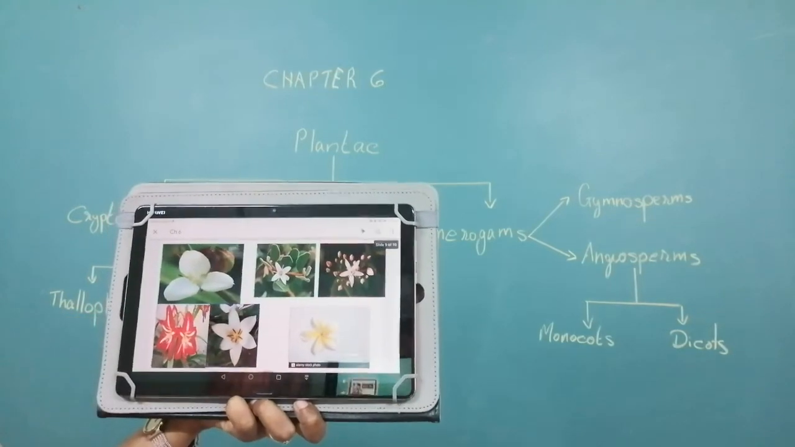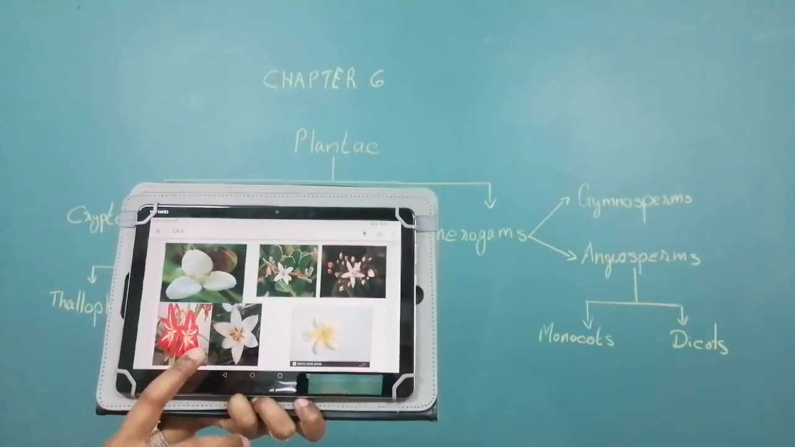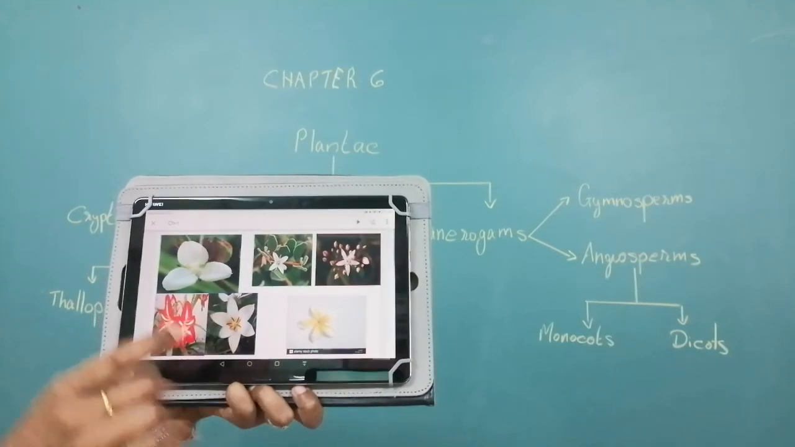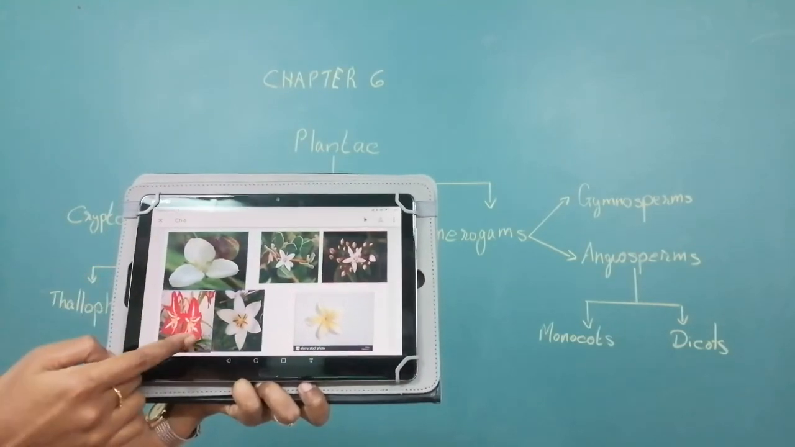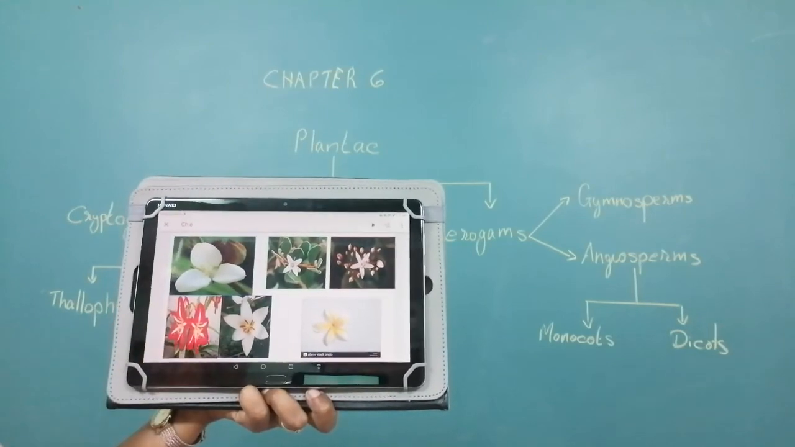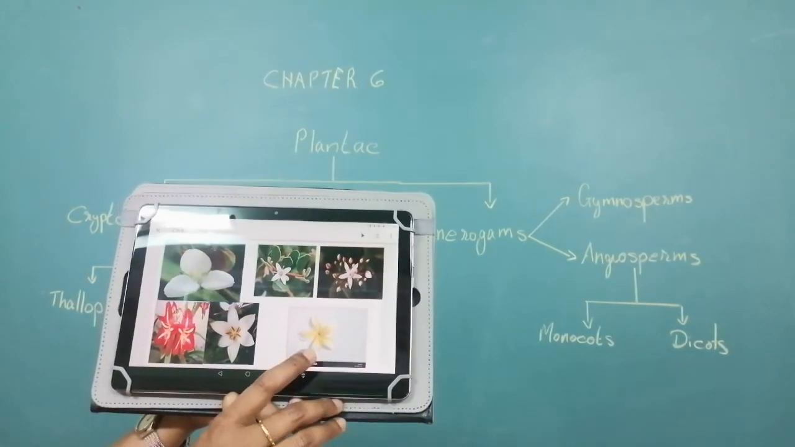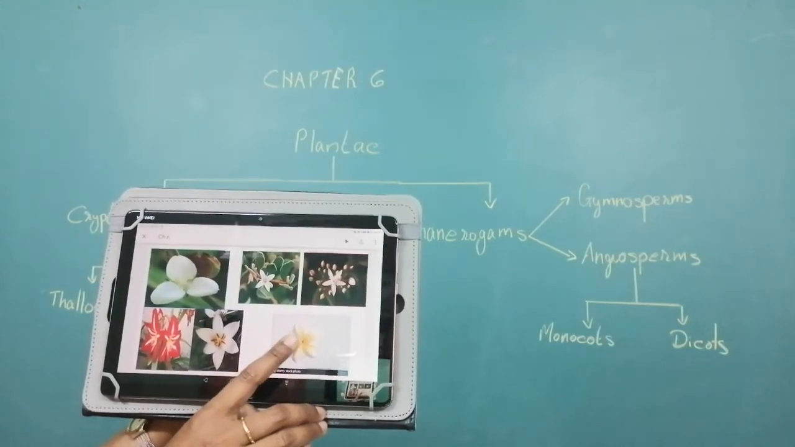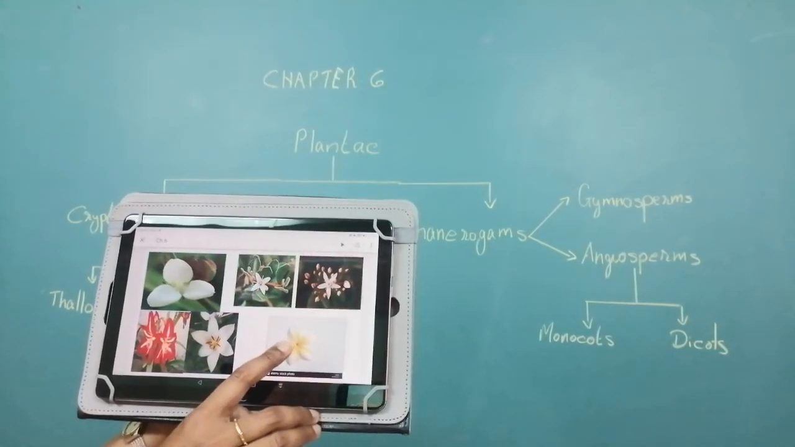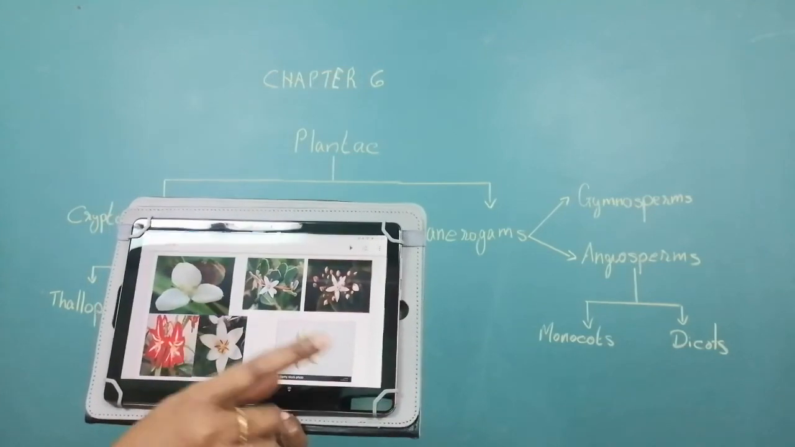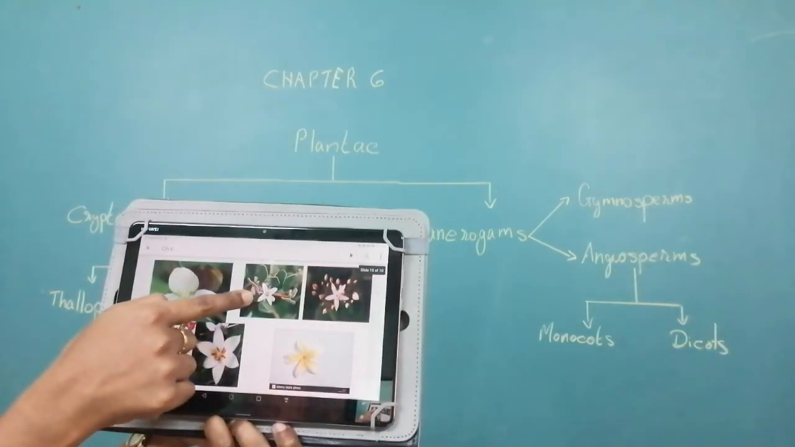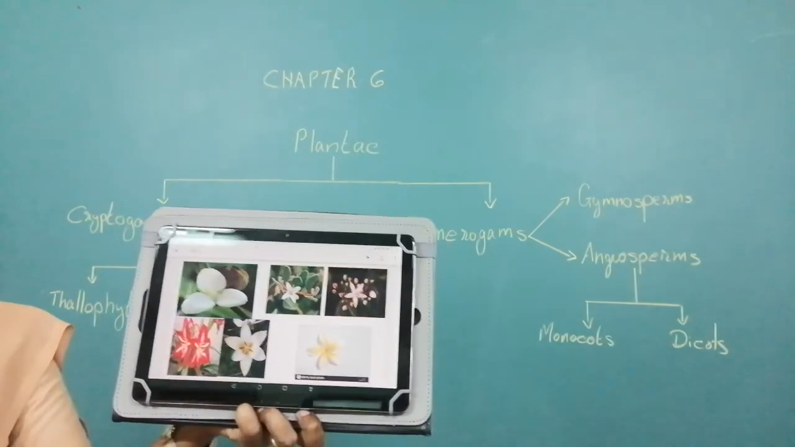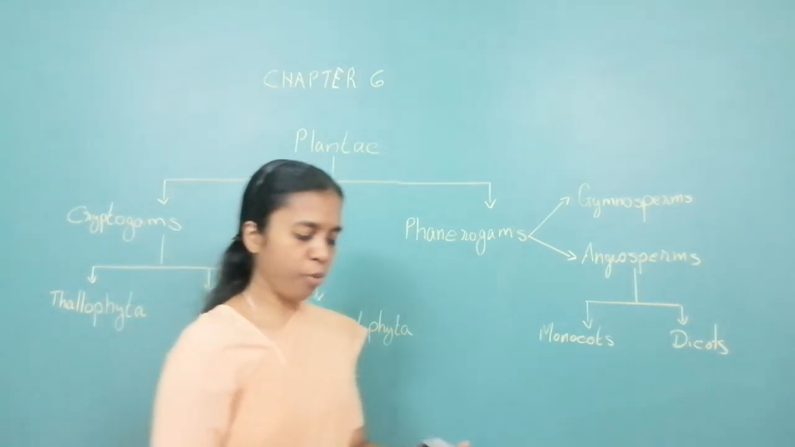Look at the flowers of monocots and dicots. The flowers of monocots are known as trimerous. That means they have either 3 petals or multiples of 3, that is 6, 9, etc. Whereas the flowers of dicots are known as tetramerous or pentamerous. Tetramerous means 4 or multiples of 4, or pentamerous, that is 5 or multiples of 5.